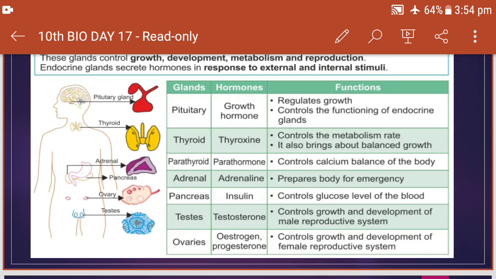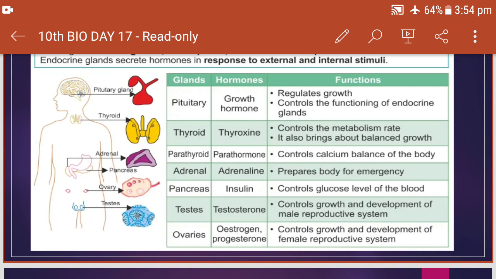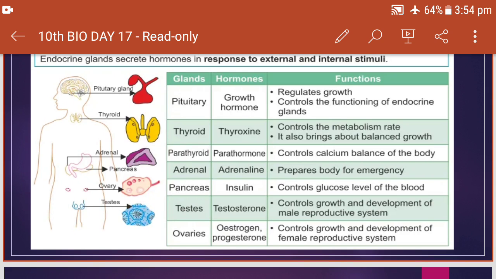Adrenal glands are situated just above the kidney. A pair of adrenal glands, and they secrete the hormone which is called adrenaline. Adrenaline is called the fight or flight hormone. It is secreted in the cases of emergencies. It prepares the body for emergencies. This hormone is released when you are in fear, anger, anxiety. In such situations, this hormone is released.